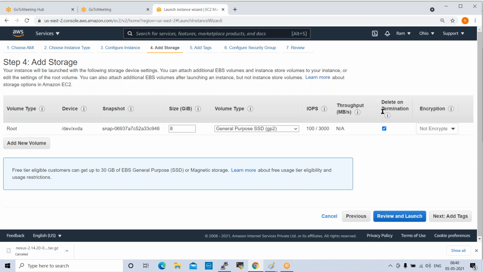Next one is delete on termination. What is this? This should be disabled. This check mark should be removed in a production environment. If you select this check mark, whenever you terminate your server, along with your server, this storage also will be terminated. Terminate means delete, right?